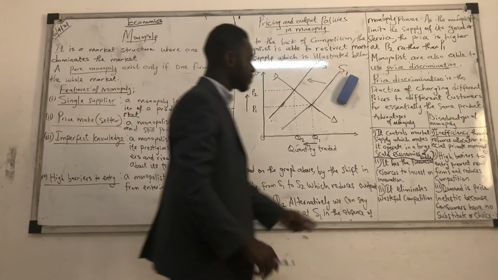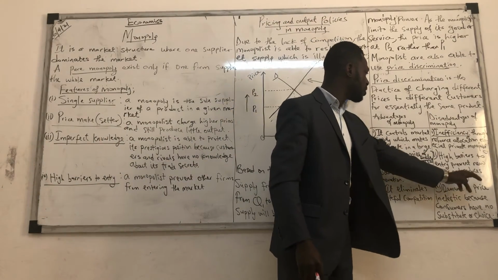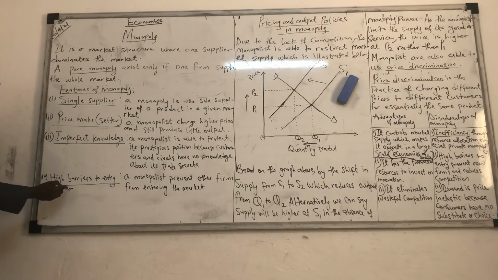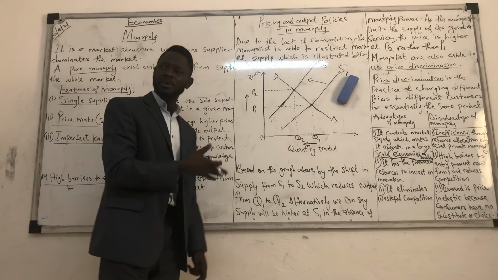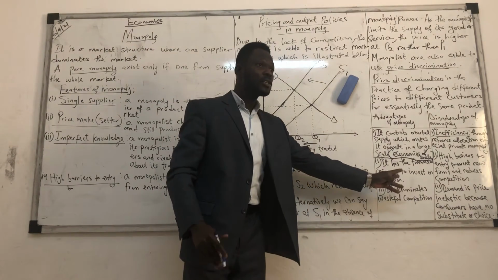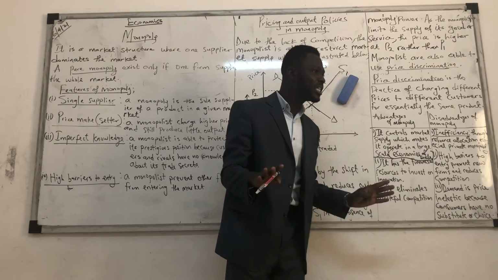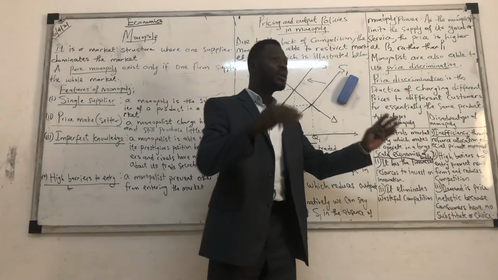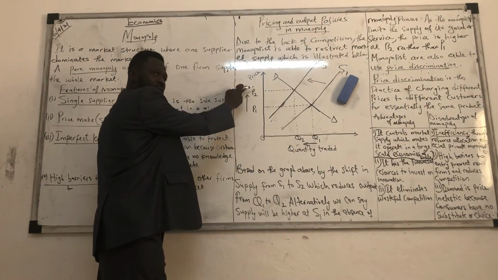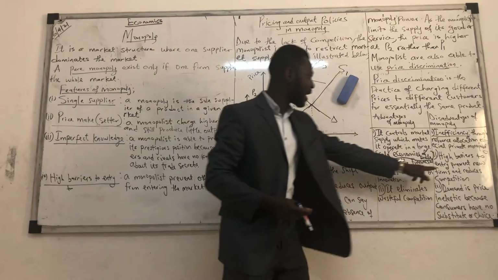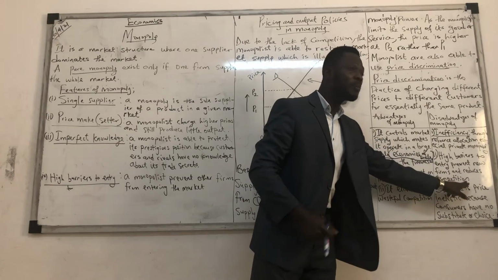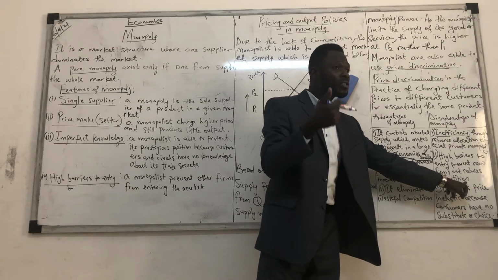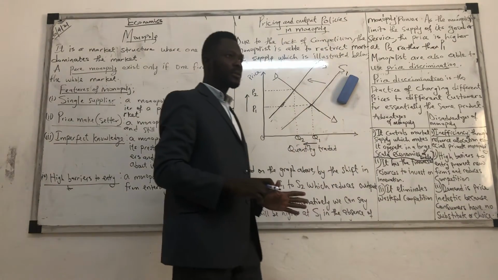The second one: high barriers to entry prevent new firms and reduce competition. One of the characteristics of a monopoly is high barriers to entry. So other firms cannot start up the same business as the monopolist. Because of this, there is no competition, and when there's no competition, consumers have no choice. When there's no competition, the prices are always high. That is the problem here. Do we understand?